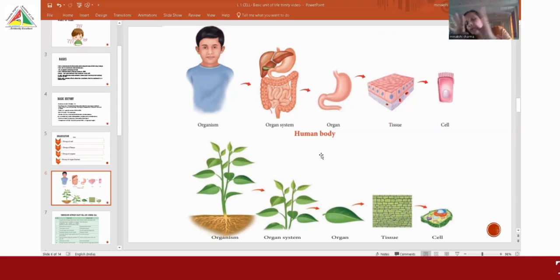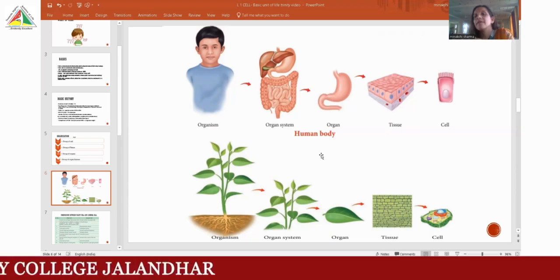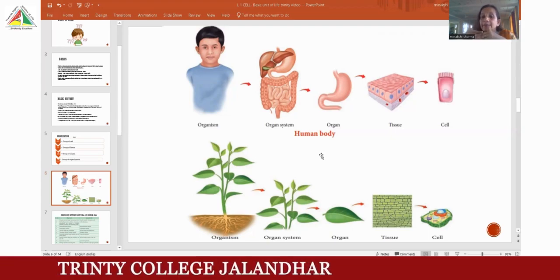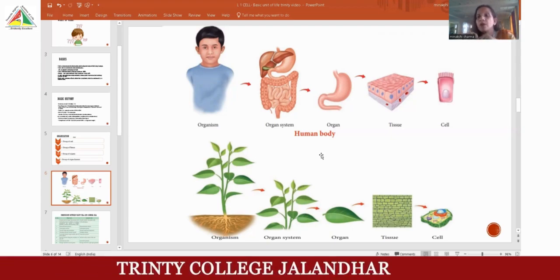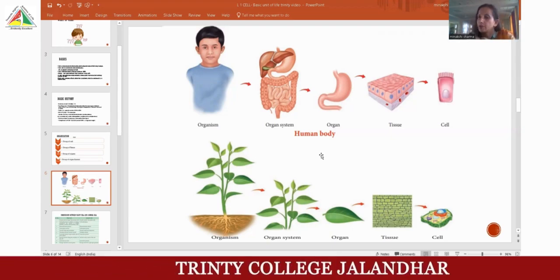Then we are talking about the single organ. The stomach is a single organ. Then we are talking about how the stomach is formed. Stomach is formed by a group of tissues which have a similar structure and similar functions. Now, then we are talking about the tissue. That tissue is made up of similar kinds of cells, right?